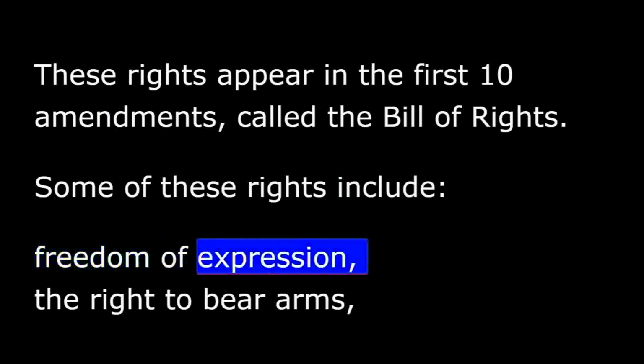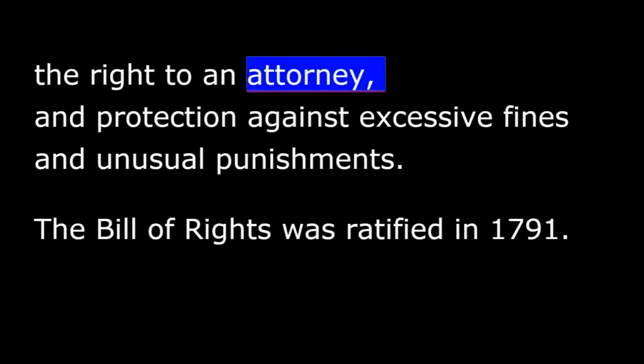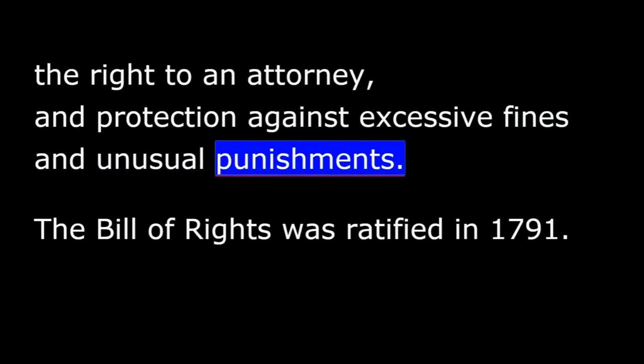Some of these rights include freedom of expression, the right to bear arms, freedom from search without warrant, freedom not to be tried twice for the same crime, the right to not testify against yourself, the right to a trial by a jury of your peers, the right to an attorney, and protection against excessive fines and unusual punishments. The Bill of Rights was ratified in 1791.